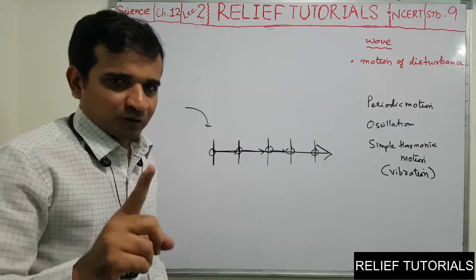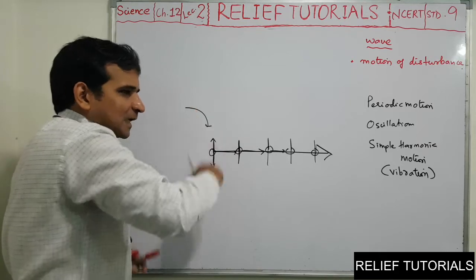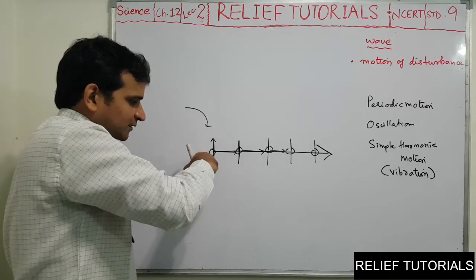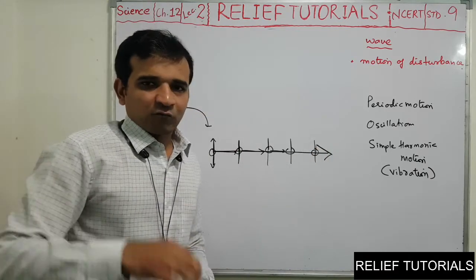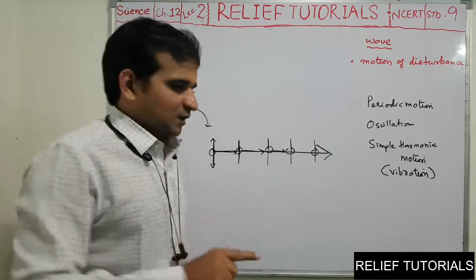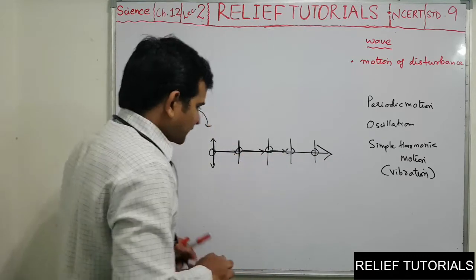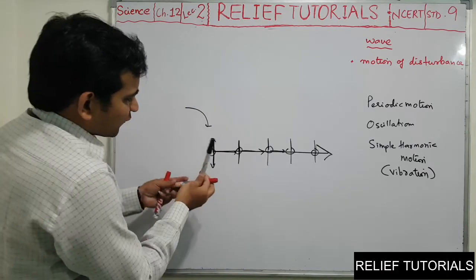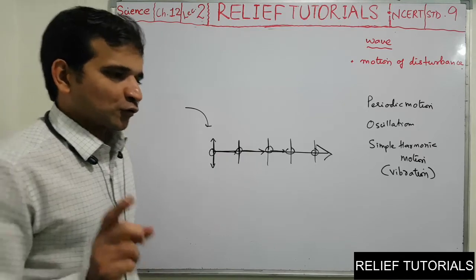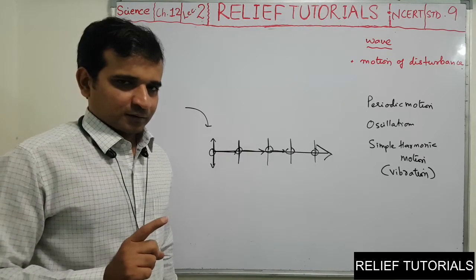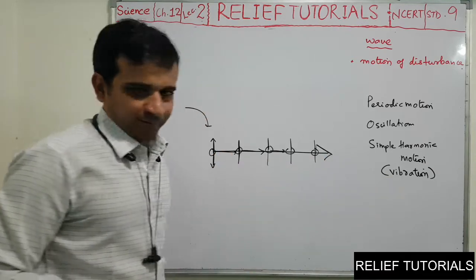Two directions you note, please be careful. One, the particle starts oscillating up and down. This particle starts oscillating up and down, this also up and down. Every particle starts vibrating up and down, but the energy is going in the horizontal direction. Particles oscillating up and down, energy moving in the horizontal direction. So two directions are different. Two directions to note always: direction of vibration and direction of flow of energy every time.